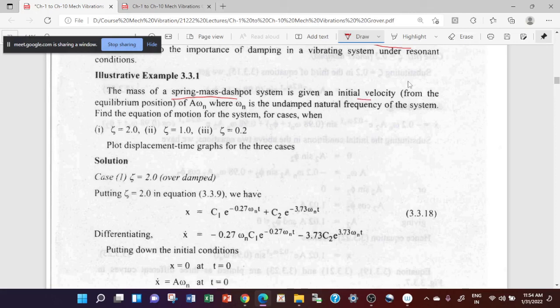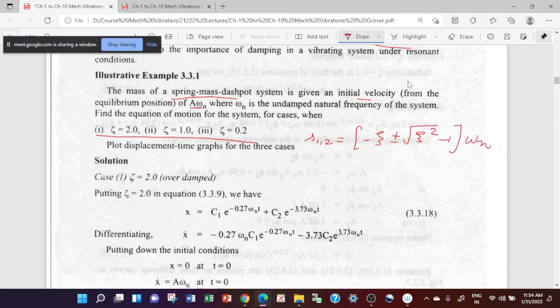Velocity is given by a omega n, and you have been given three different types of damping here. For every damping, you can find the roots. S1, S2 is given by minus zeta plus minus square root of zeta square minus 1, into omega n.